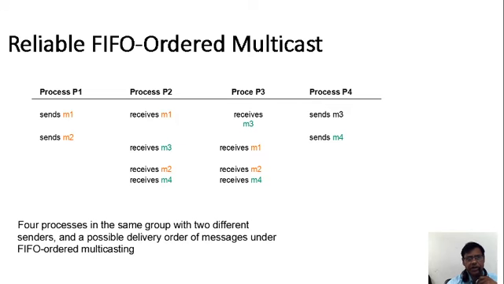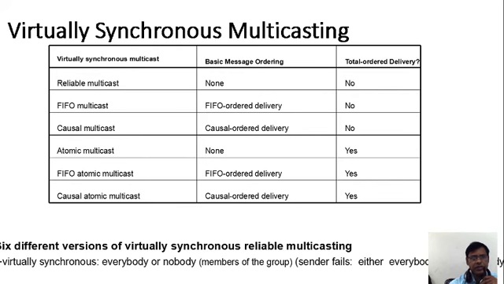With two different senders, M1 and M2, a possible delivery is across the four different processes, process 1, process 2, process 3, and how each process is going to receive the packets. Sending and receiving the information of the packet. See, virtually synchronous multicasting is how things happen in reliable multicast.